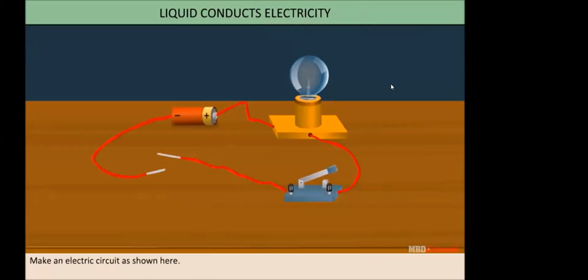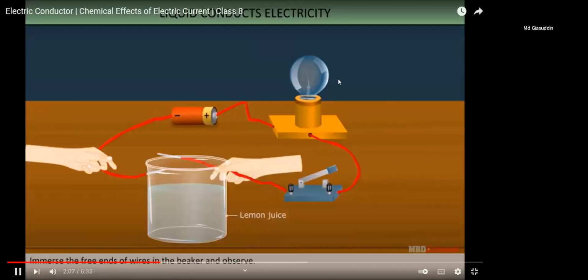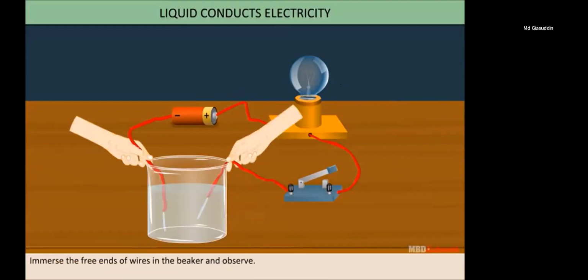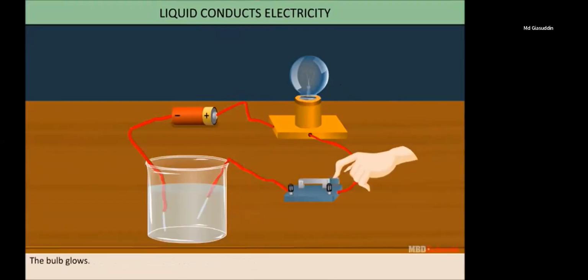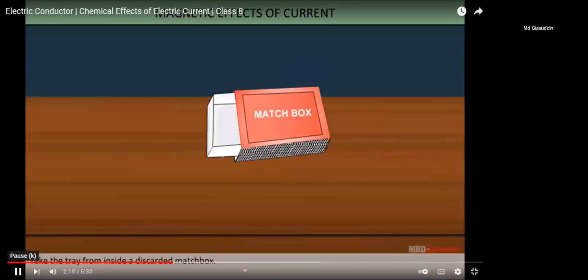Make an electric circuit as shown here. Immerse the free end of wires in it and observe. The bulb glows. From this activity we conclude that liquid conducts electricity. Take the tray